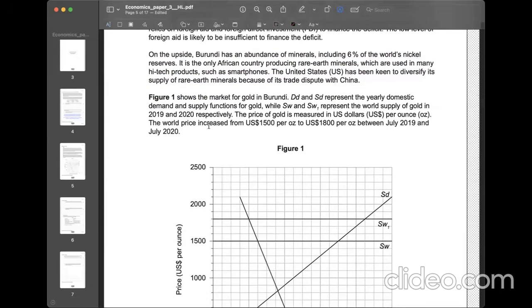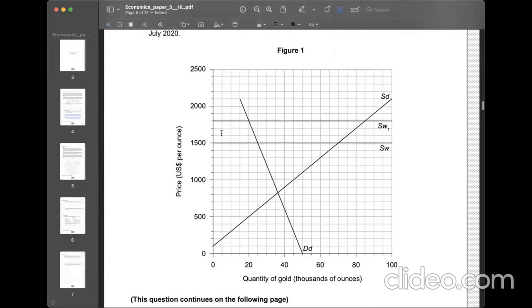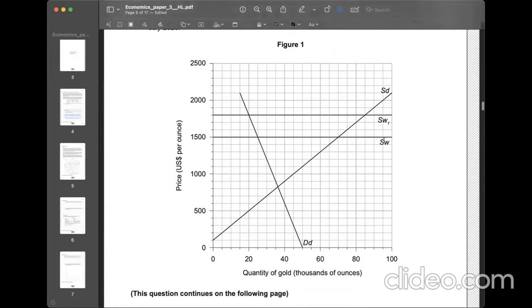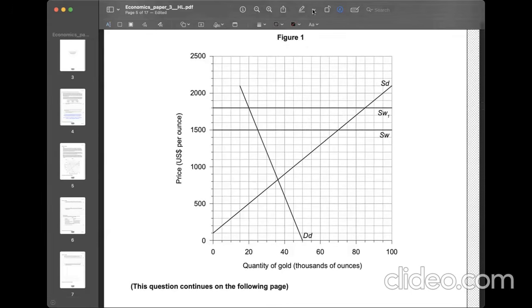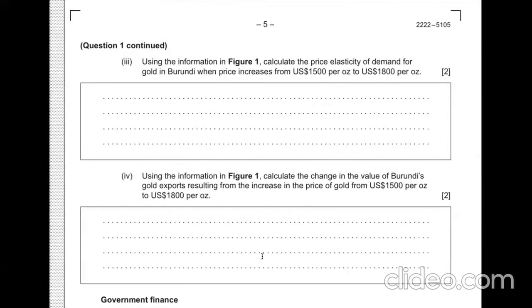And this is the market diagram given for gold. The previous world price is 1,500, but luckily it is increasing to 1,800. For Burundi, this is good news because it is able to export more at higher prices, which is going to contribute to higher export revenue. Using information in Figure 1, calculate the PED for gold in Burundi.